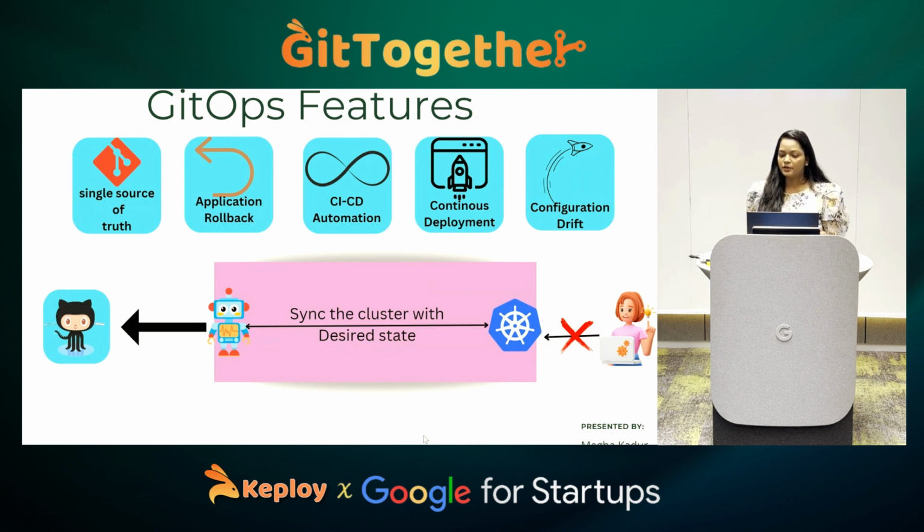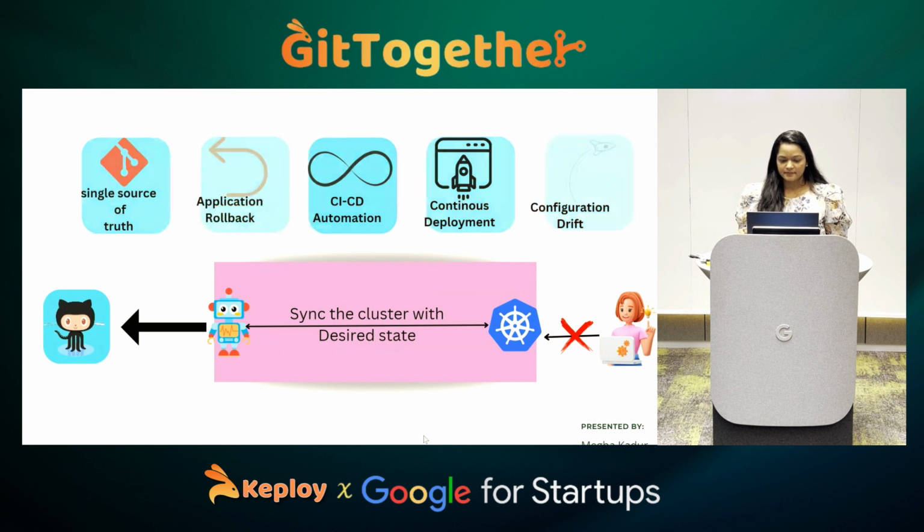There is a developer who is happy to make a change in the Kubernetes cluster. She is trying to make some change, but Argo CD, the GitOps agent, will not accept it, because that is not what it is governed to do. So it will not accept it. It will only accept the changes that are made in your files. Okay.